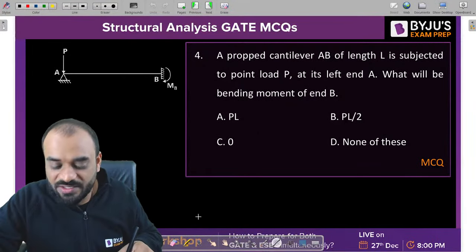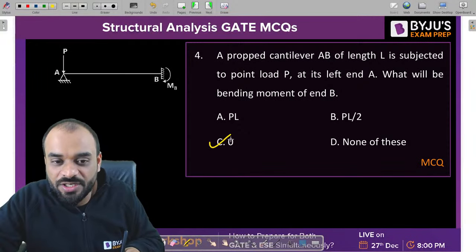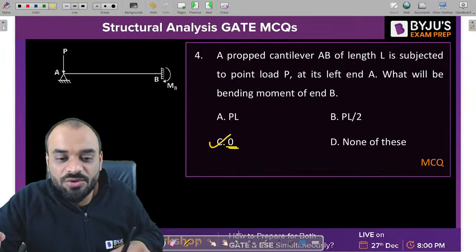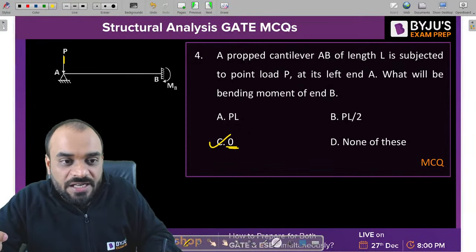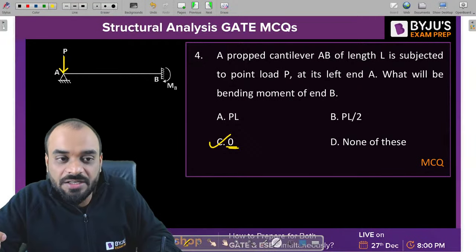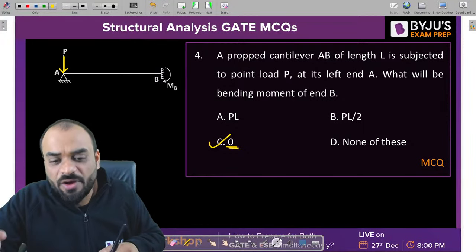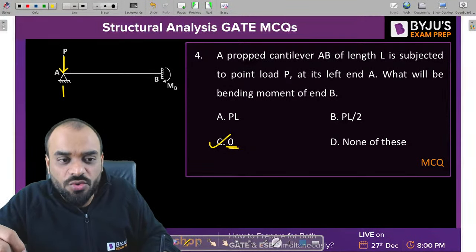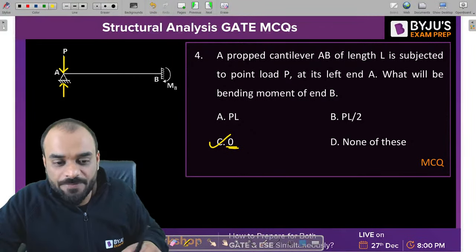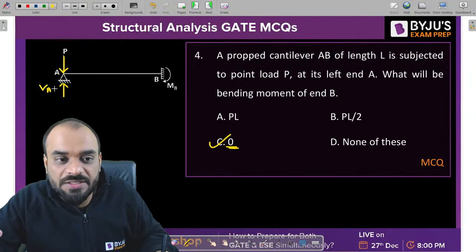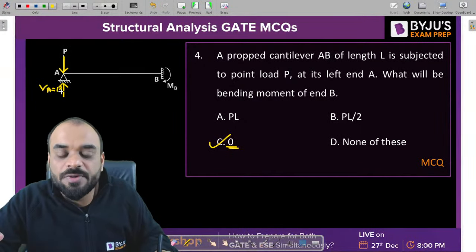0. Arey Baba, it is 0. It should be 0. Why is it 0? Because you know that guys, the load is acting at the support itself, right? So there should not be any kind of moment which can be developed at this particular support. Are you getting the point? Why? Because this particular P value will be equal to VA directly. This VA value will be equal to P itself. That particular load will get completely transferred to this particular support reaction.